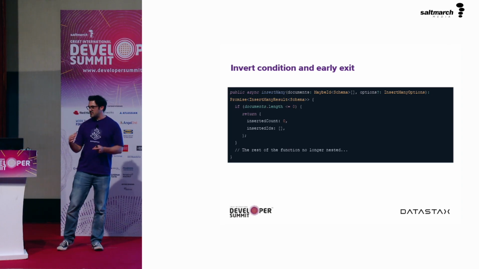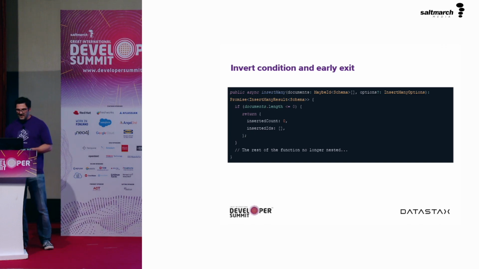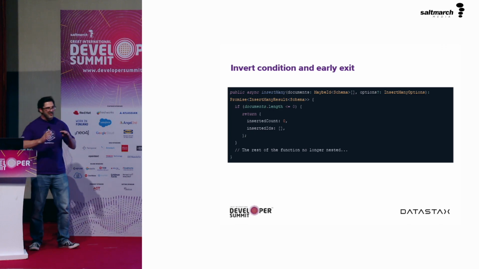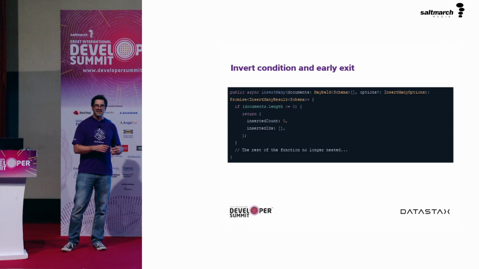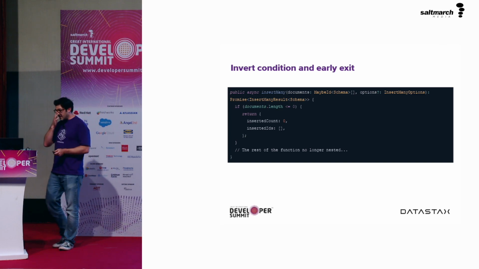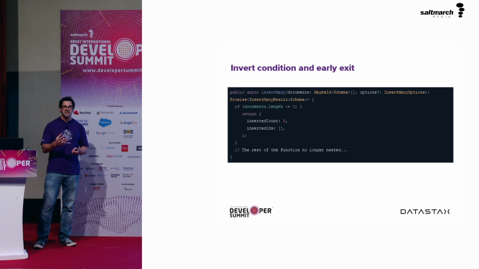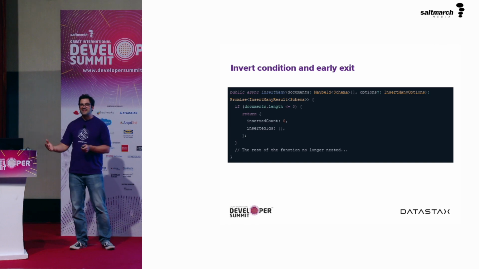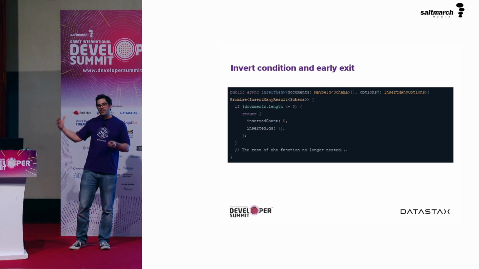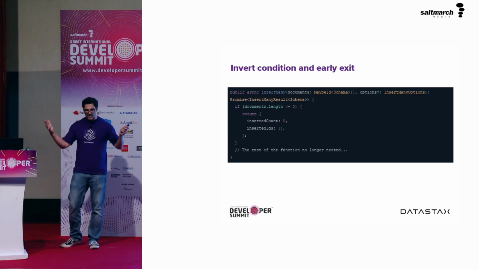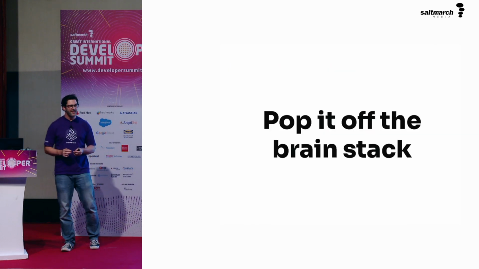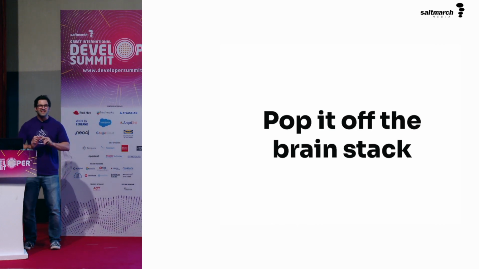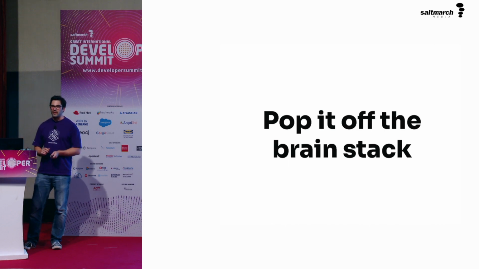But if you invert that condition, if we actually start by checking that we don't have any documents, then we can immediately return, and otherwise we get on with the rest of the program. Returning early like this, I think, just allows us to stop having to consider what that conditional around the edge is for. Stop having to consider why we are nested so far in. It's just one thing sort of popped off the brain stack, if you will. If we invert a condition and return early, then we have just done with that condition, and we can carry on with the actual work that we want to do.